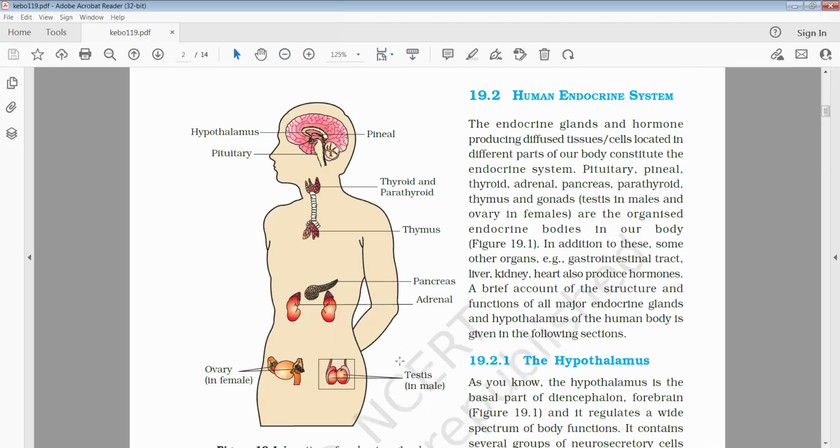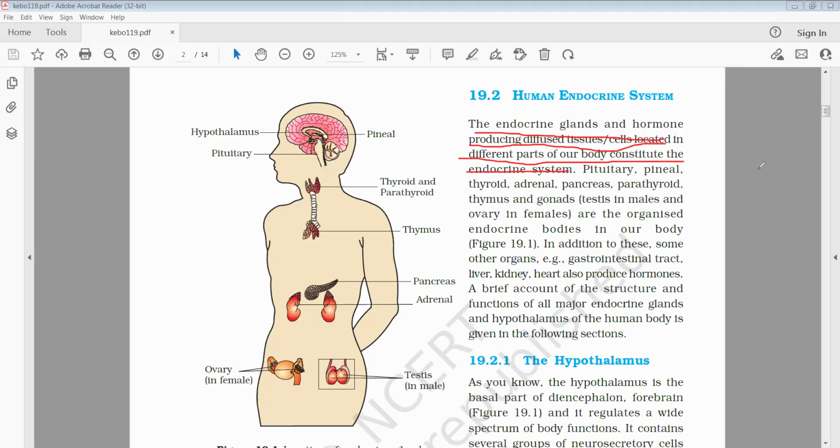Here in the human endocrine system, the endocrine glands, hormone-producing diffused tissue cells located in different parts of our body constitute the endocrine system.